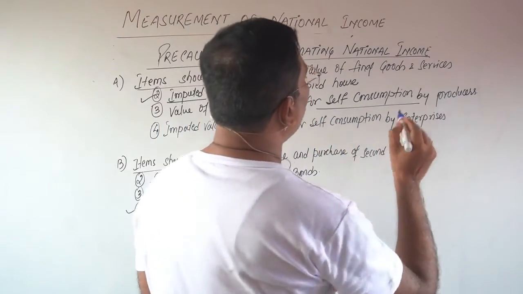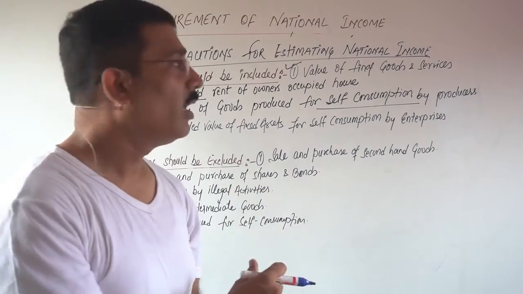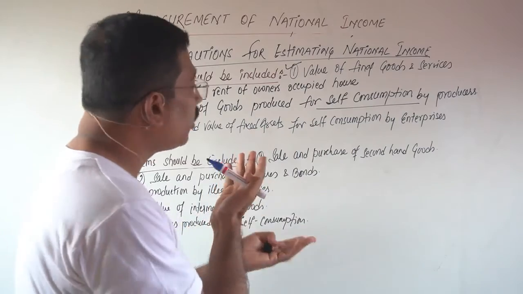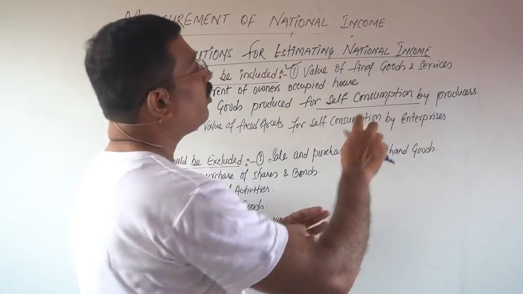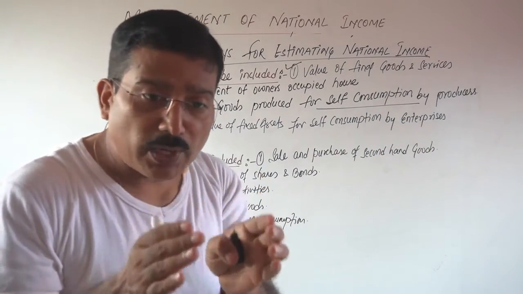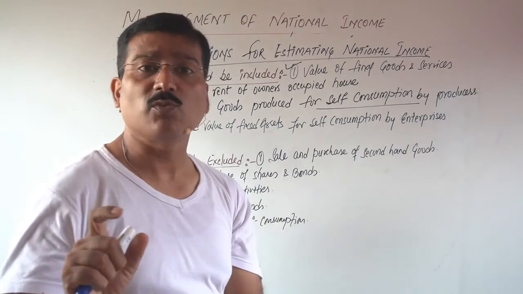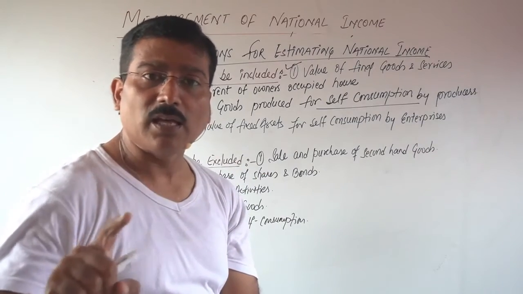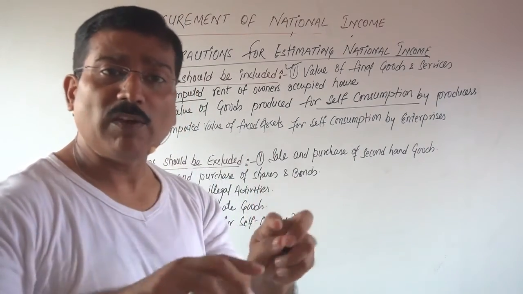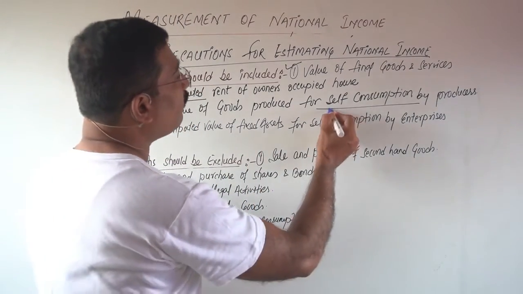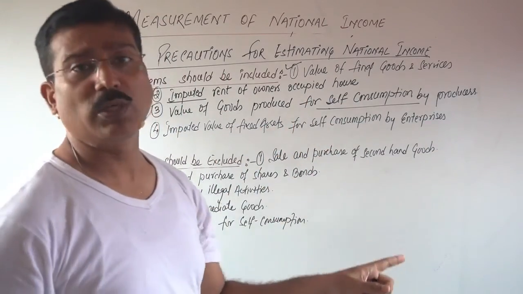Next, imputed value of goods produced for self-consumption. Now, some student will say, sir, if it is for self-consumption, then why are you including it in the national income? If you are producing goods for self-consumption, that is also part of the value of final goods and services produced during a year. What is the meaning of national income? National income refers to the value of final goods and services produced during an accounting year. So if you have produced goods for self-consumption, that is also part of the total production. So it should be included. Clear?